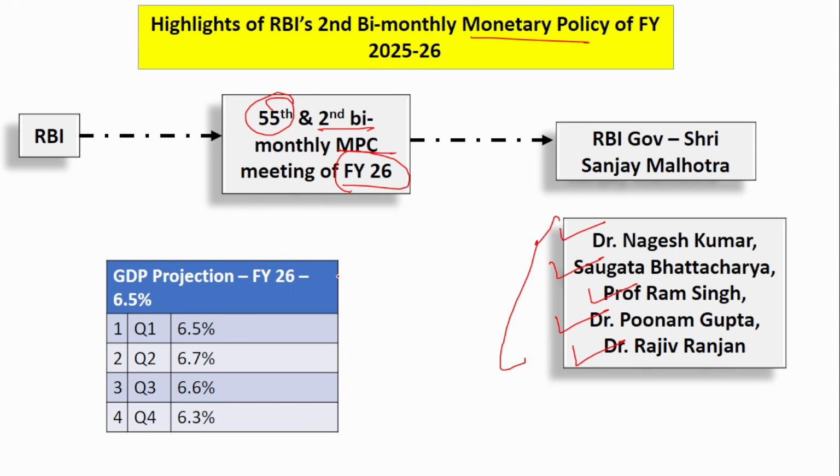In the MPC meeting, they have projected that India's GDP will grow at the rate of 6.5%. Gross domestic product will grow at the rate of 6.5% for the financial year 26. Also Q1 projection is 6.5%, Q2 6.7%, Q3 6.6% and Q4 6.3%. Here the main thing that you have to remember is 6.5%. You don't have to remember the quarter wise GDP projection, but you have to remember the overall financial year 26 projection, that is 6.5%.